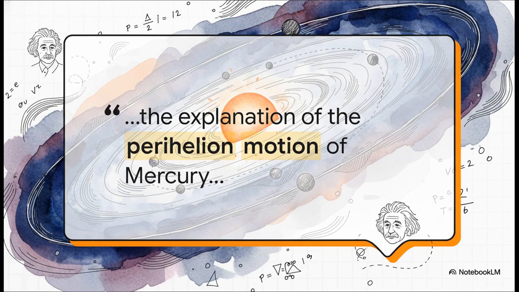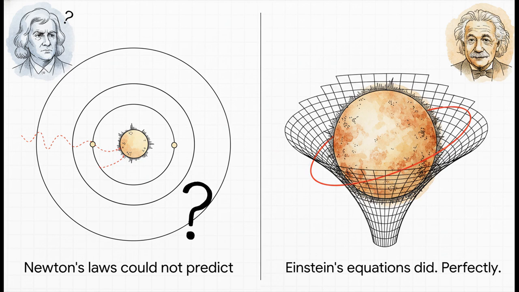He mentions, and I'm paraphrasing the German here, his goal is to explain the perihelion motion of Mercury. And let me tell you, this was a huge unsolved mystery at the time. Okay, so here's the deal. The planet Mercury's orbit had this tiny but very persistent, strange wobble. And Newton's laws of gravity, they just couldn't explain it, not even close.